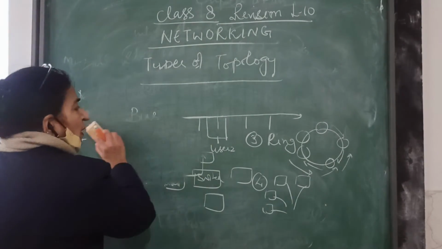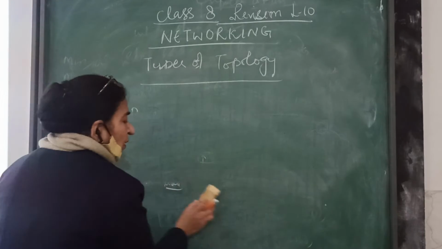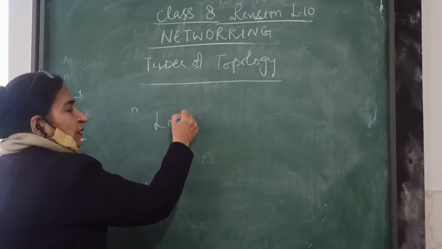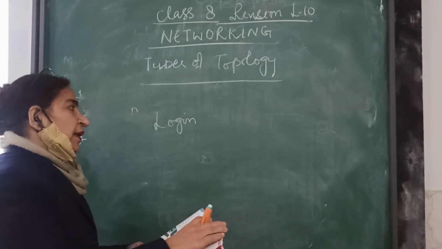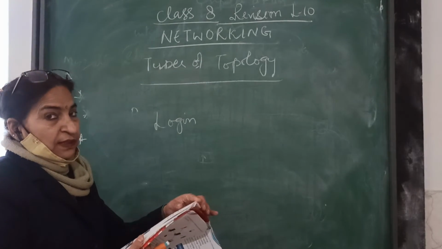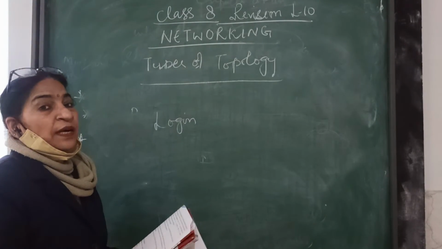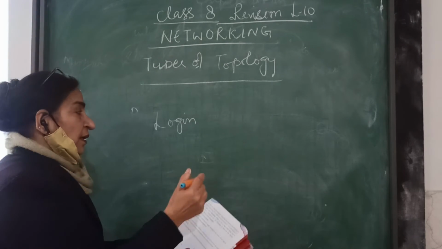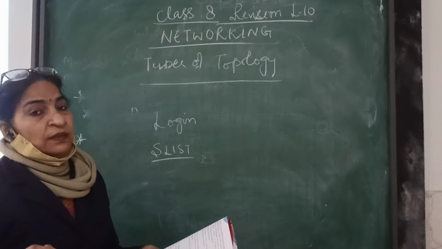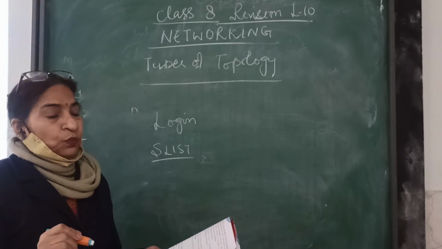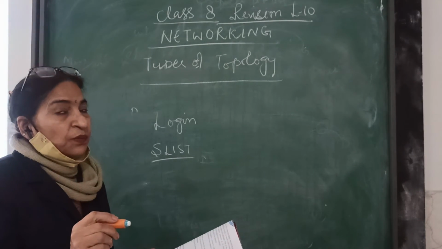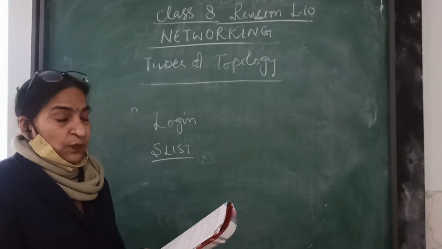The last topic is, we have to use some commands while working on the internet. The first command is login. That means we are connecting computers with that login part. Login means to attach your computer with the internet. Next is the server list command. It gives all the names of the students which are connected to the main server. It is a list of the computers or the servers which are now in working condition.